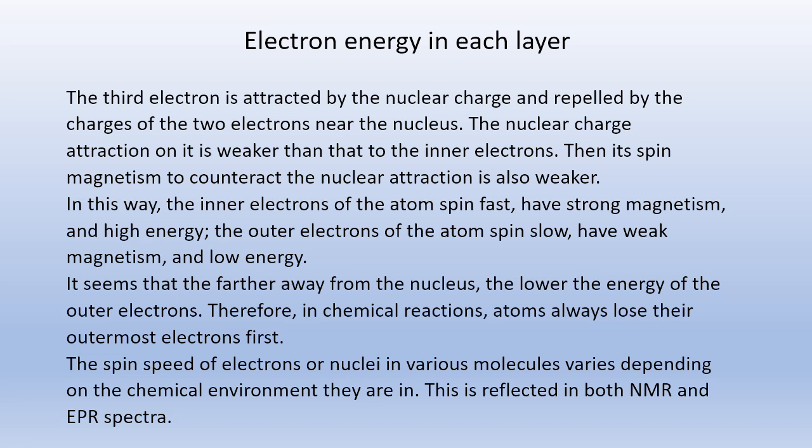The spin speed of electrons or nuclei in various molecules varies depending on their chemical environments. This is reflected in both NMR and EPR spectra.